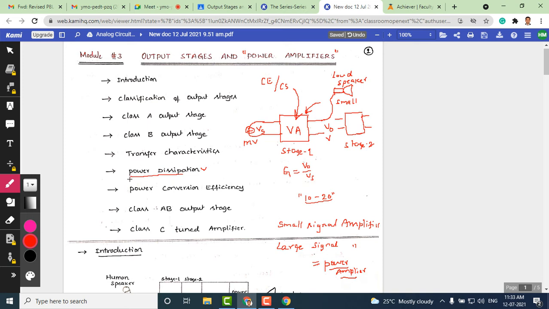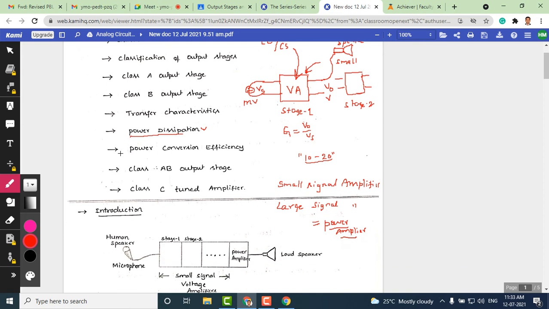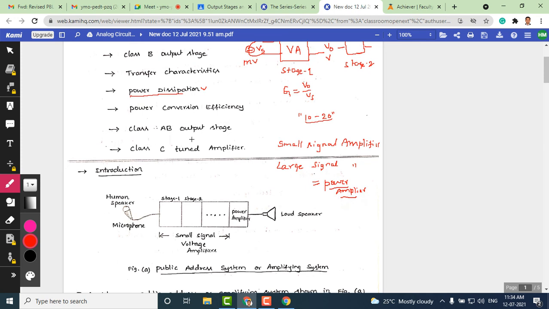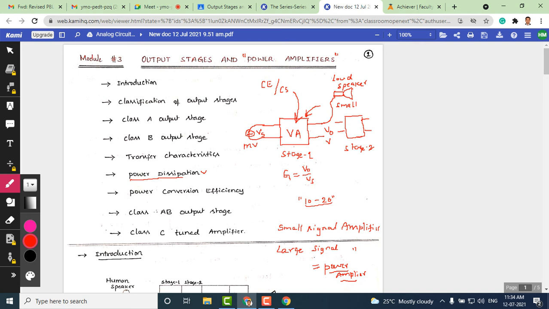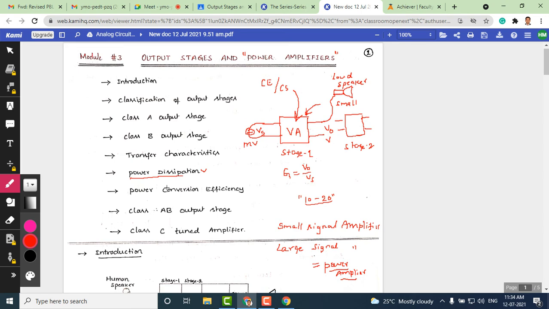So here an ordinary transistor is not sufficient to remove the excess heat. We must use power transistors, a transistor with heat sinks, a transistor that should be completely thermally stable. Such kinds of transistors we use in power amplifiers. And we'll also measure power conversion efficiency in the power amplifiers. Lastly, we are going to discuss class AB output stage amplifier or power amplifier, and class C tuned amplifier. With these topics, this chapter is going to end, and all these topics are important, and students should focus on each one of these topics from an examination point of view.